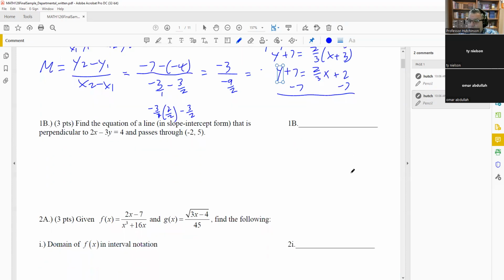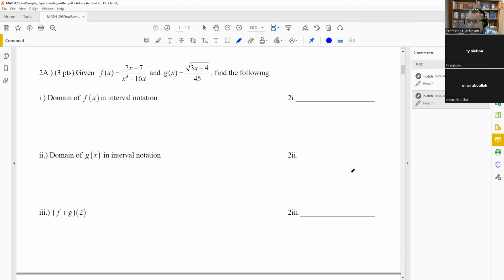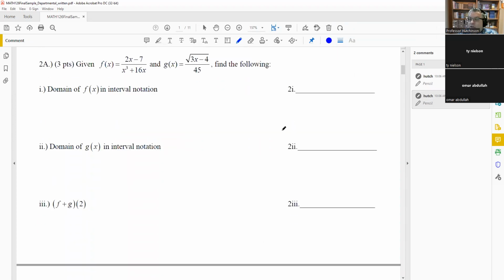That's number one. Number two, they're going to give you two functions, which may or may not have fractions or square roots. This is just an example that's given, but in this case, we want to find this information. It's asking for the domain of f, the domain of g, and then you want to calculate f plus g of 2.